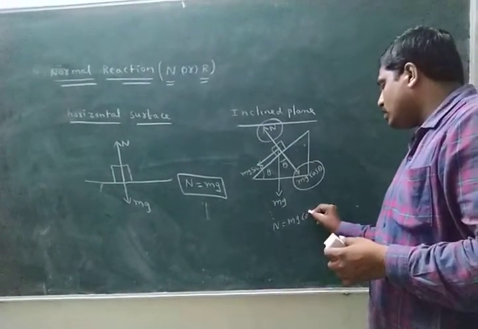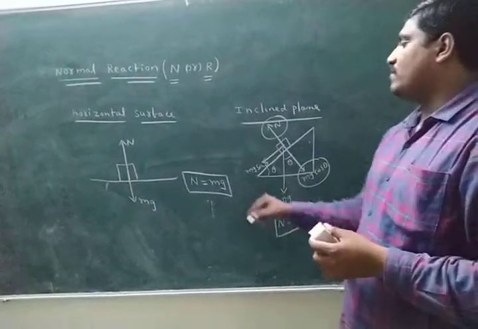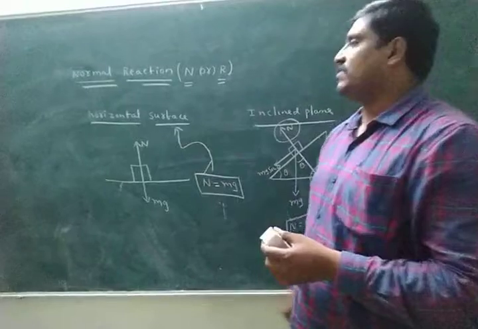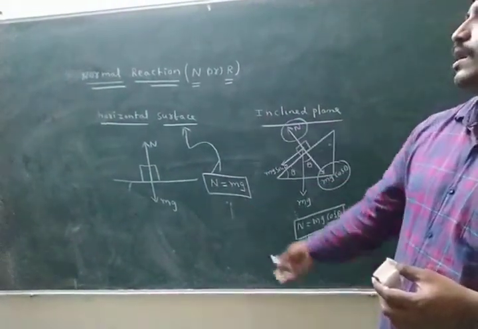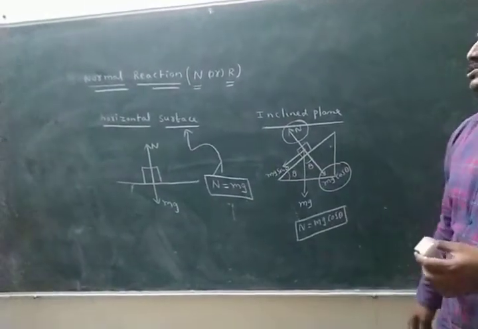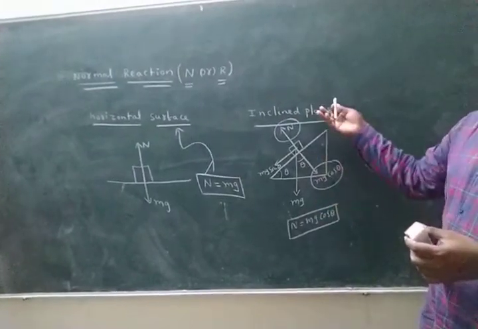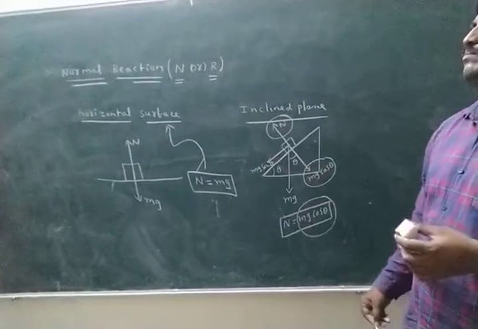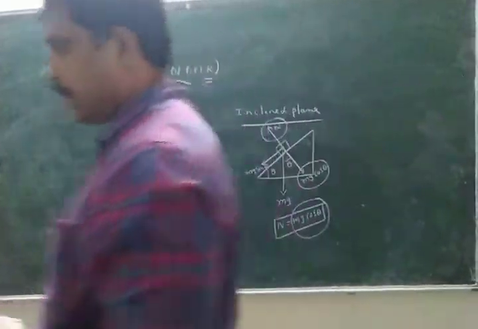What is the value of normal reaction on a horizontal surface? mg. What is the value of normal reaction on an inclined plane? mg cos theta. Very important with respect to IPE.